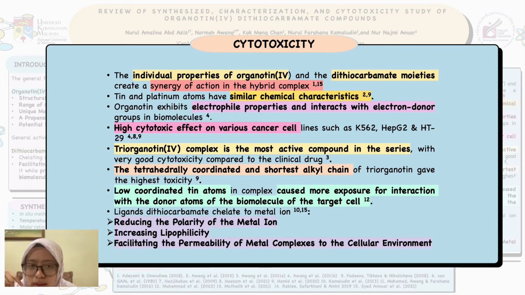Triorganotin complex is the most active compound in this series, in which the tetrahedrally coordinated triorganotin with the shortest alkyl chains gave the highest cytotoxicity. This is mainly because they have low coordinated tin atoms, which cause more exposure of the tin atoms to the donor atoms of the molecules in the target cell. The ligand dithiocarbamate, upon chelating to the metal ion, reduces the polarity of the metal ion and increases the lipophilicity of the metal ion to pass through the membranes to the cellular